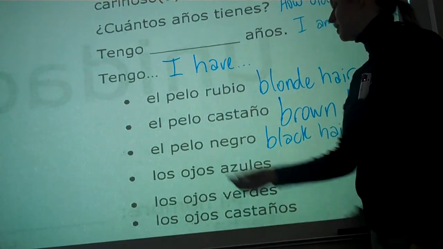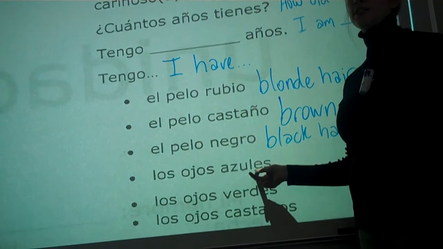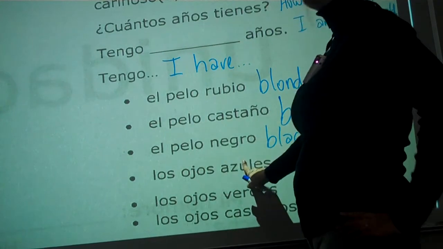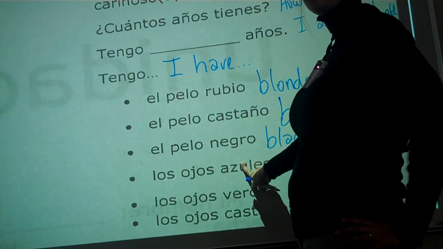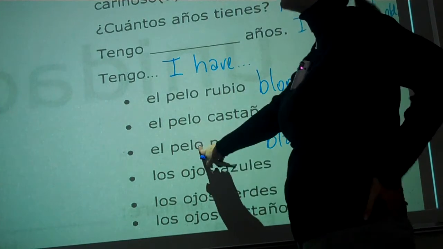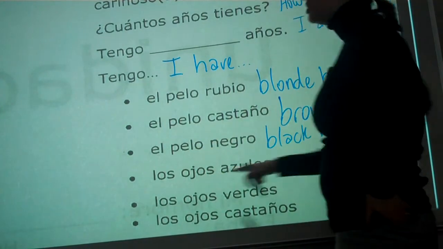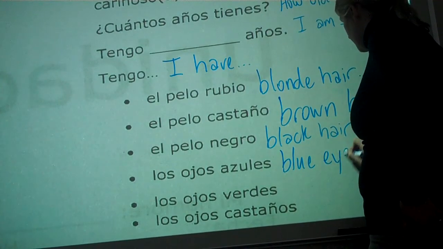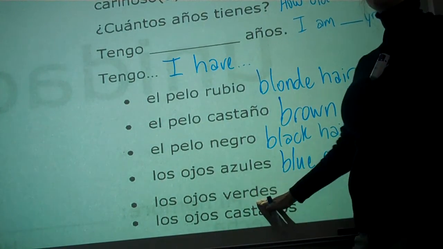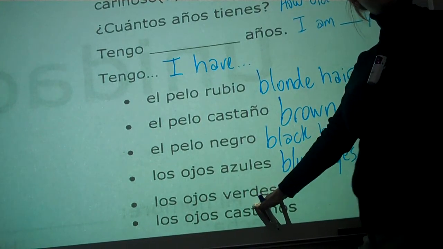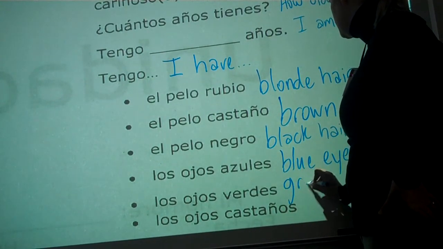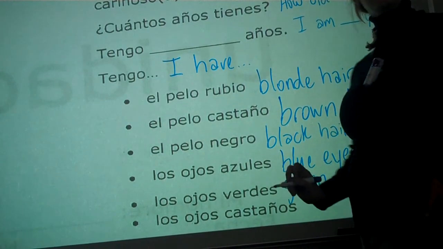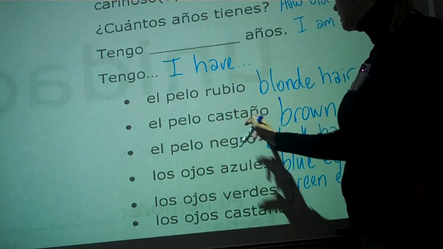That's black. Okay? Next, los ojos azules. What color is that, Dora watchers? Blue. Okay? So, does this say I have blue eyes or blue hair? What do you think? Eyes. Because this was hair and this is eyes. Los ojos are eyes. So this is blue eyes. Los ojos verdes. What color is that? Green. So if you have green eyes, it's los ojos verdes. Tengo los ojos verdes. And the last one here, castaños, was this color? Brown.